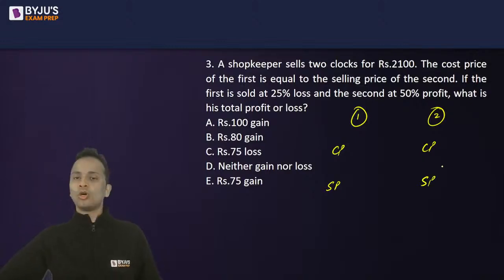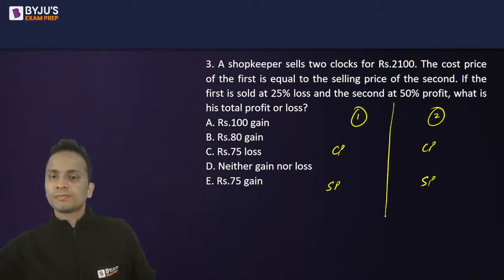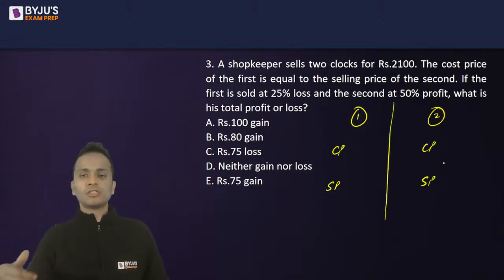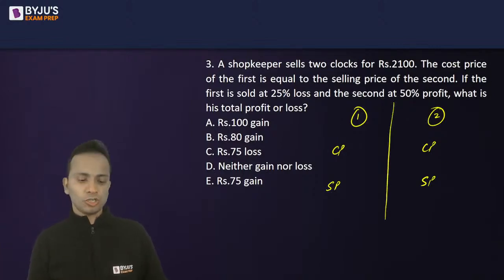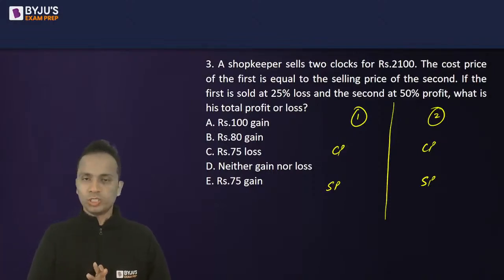Now here we have two clocks, clock number 1, clock number 2, the cost price of each of these clocks and the selling price of each of these clocks. These four parameters will be used here.